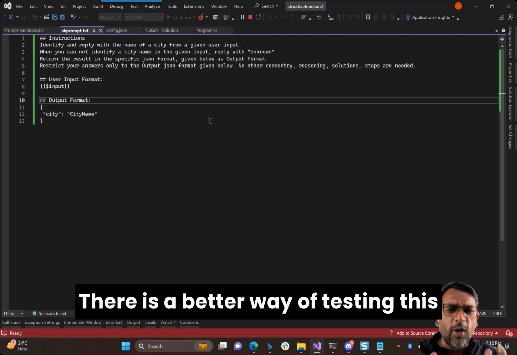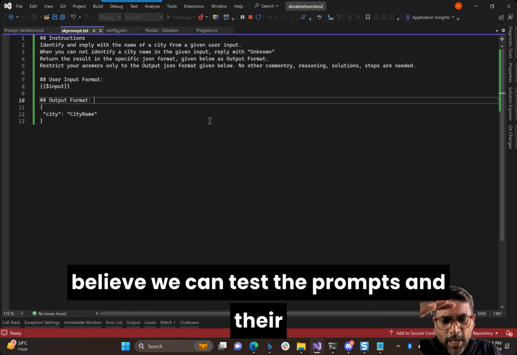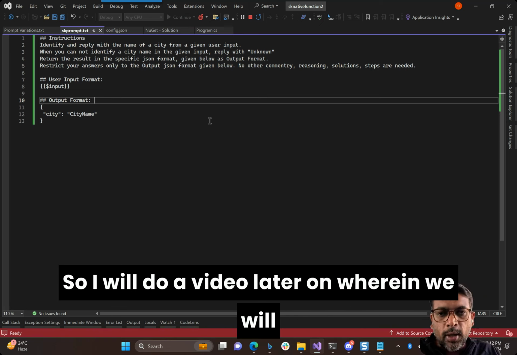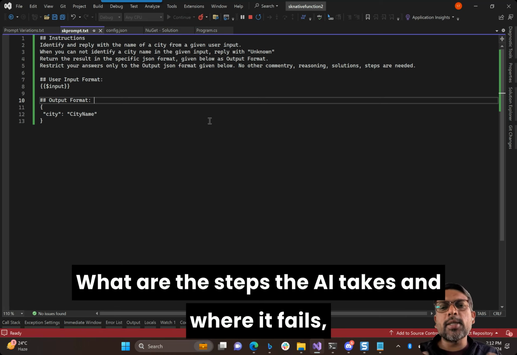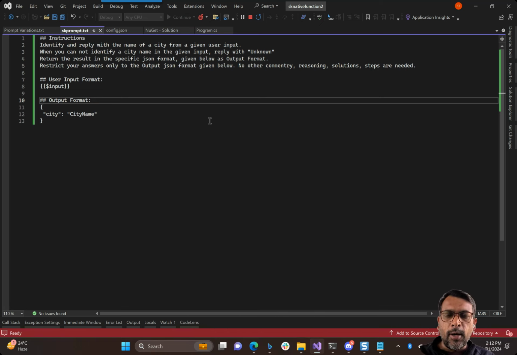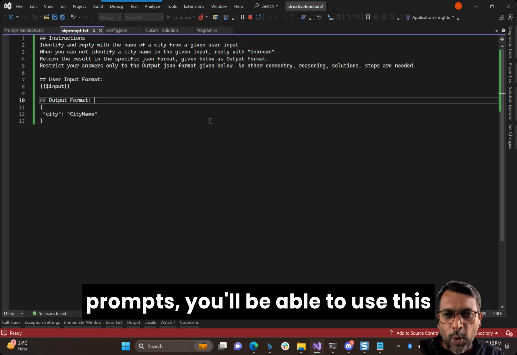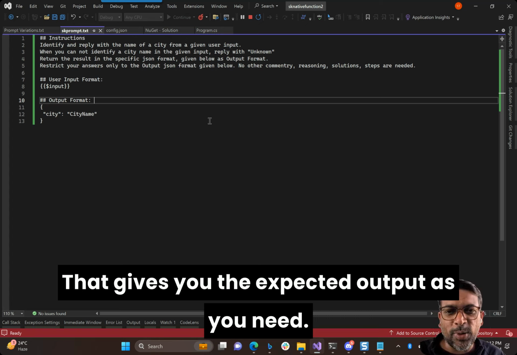There is a better way of testing this than what we are doing here, and I believe we can test the prompts and their actual execution in something called Azure Prompt Flow. So I will do a video later on wherein we will see how to see the exact execution of a given prompt. What are the steps the AI takes, and where it fails, where it passes, all of that using Azure Prompt Flow. I hope this video is helpful. And when you are writing your own prompts, you'll be able to use this for either troubleshooting or to write prompts that give you the expected output as you need.